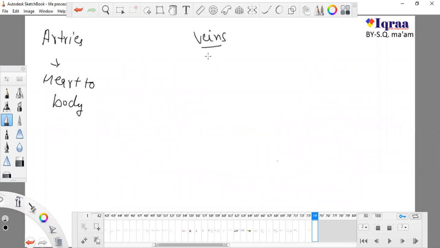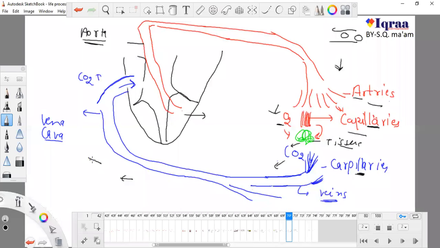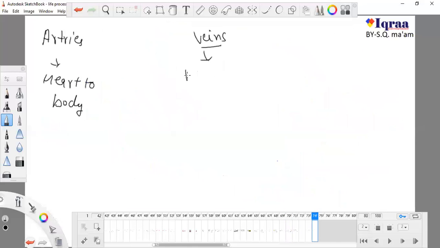These veins conduct impure blood. How do they conduct it? They conduct impure blood from the body, from the tissues, back to the heart to make it oxygen rich again. So they conduct from body to heart. That is the first difference.